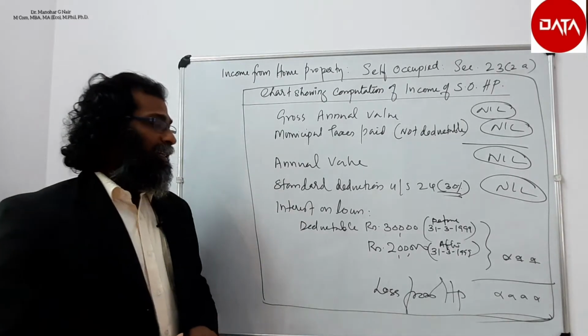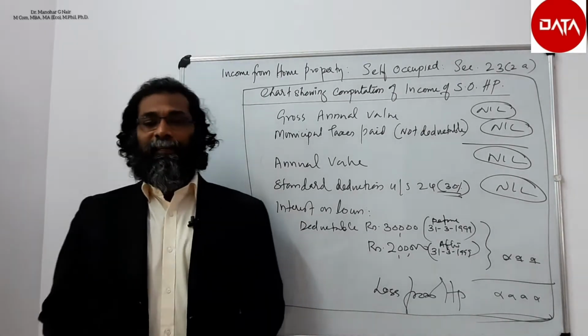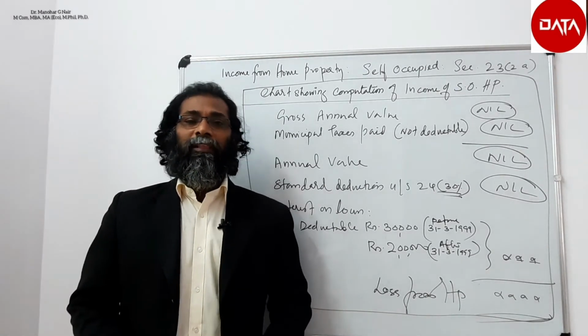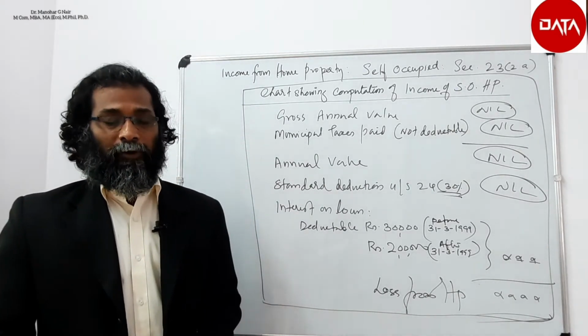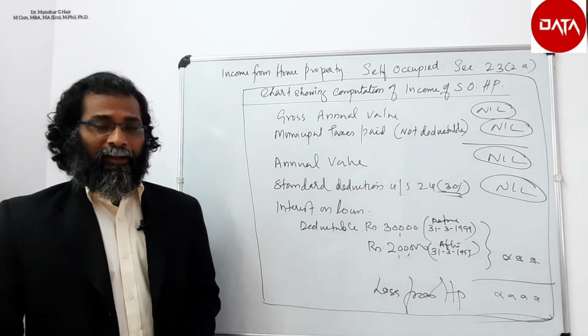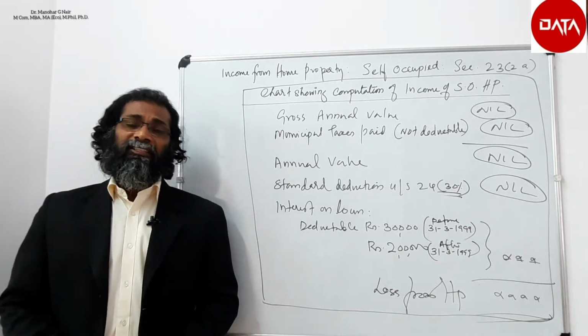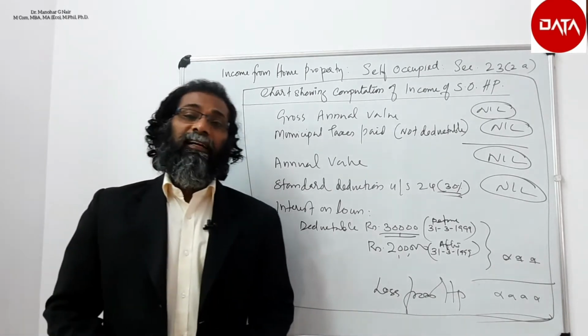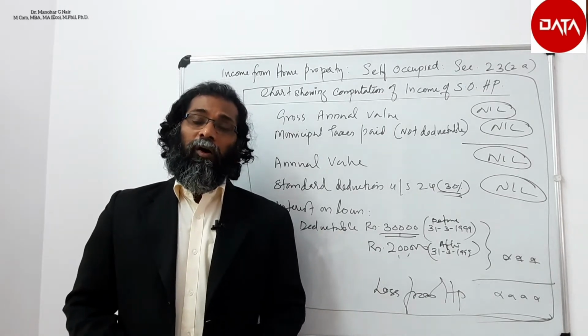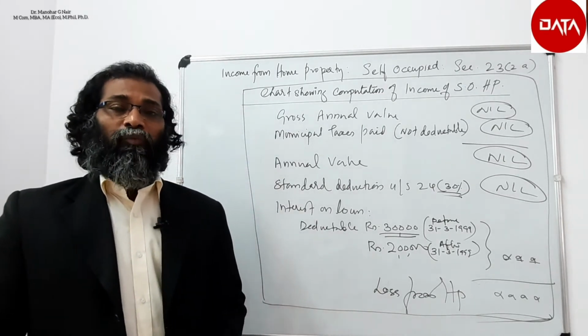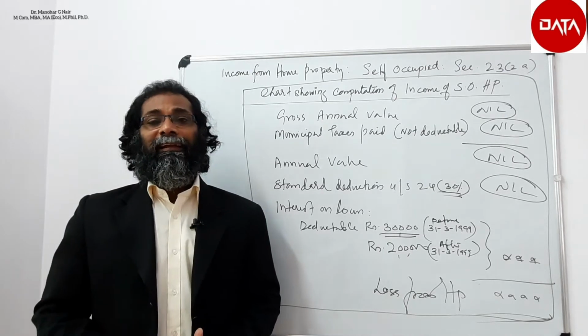So here the interest on loan can be deducted. If the construction or the purchase or the acquisition of the property happened prior to 31st March 1999, rupees 30,000 or the actual interest paid, whichever is lower, shall be deductible.